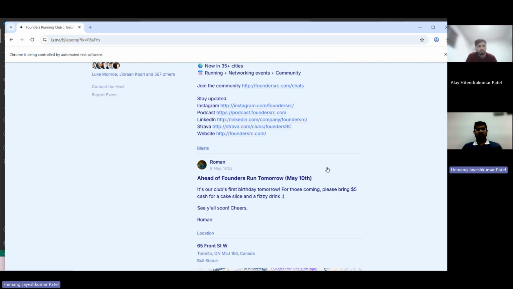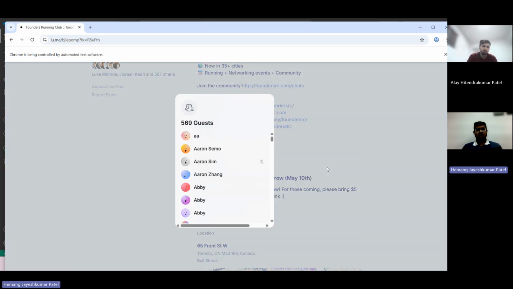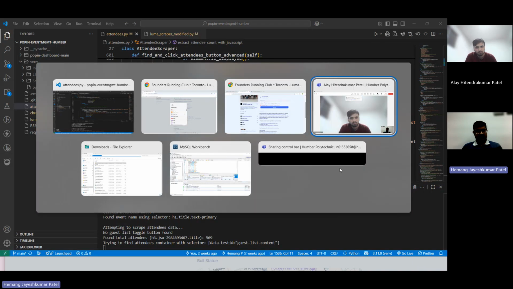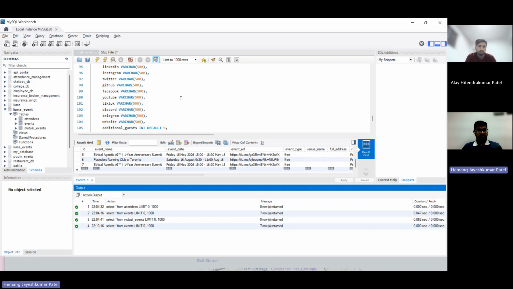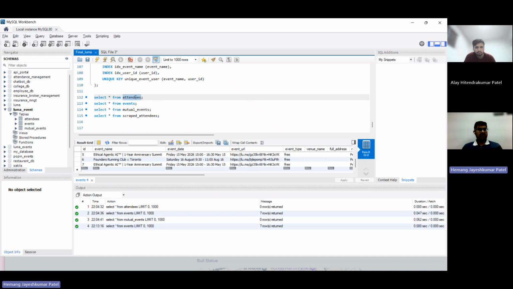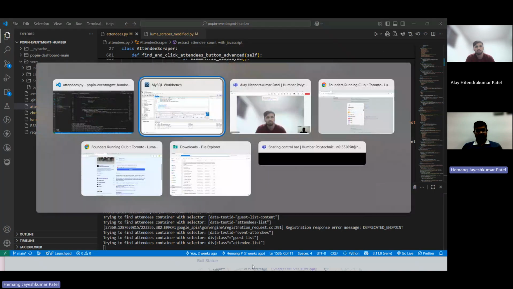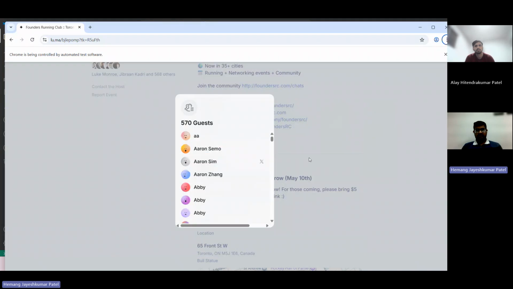If attendees are available, it opens that page and fetches all the attendee names and their social media links if available. All this data we are storing in a MySQL server database. We have different tables: an attendees table for the attendee data, an event table for the event data, and we also store mutual event details.